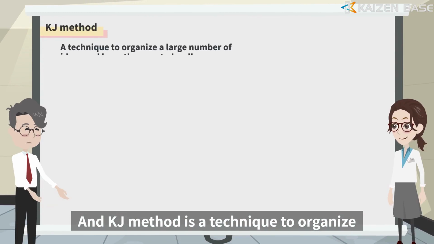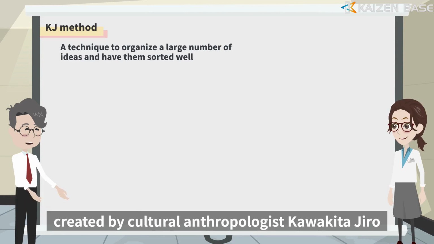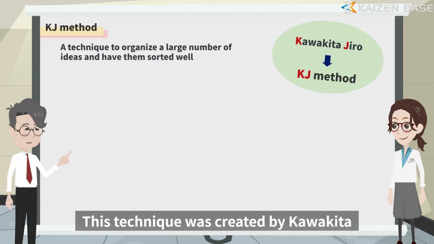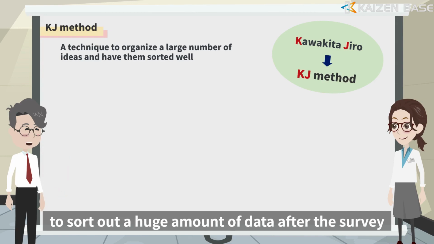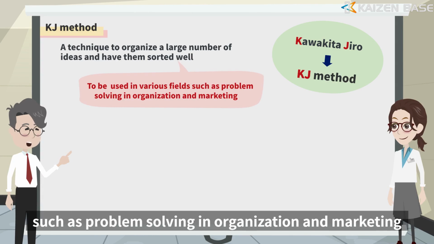And KJ method is a technique to organize a large number of ideas and have them sorted well. Since it is a technique created by cultural anthropologist Akita Jiro, it was named the KJ method after the initials of his name. This technique was created by Akita to sort out a huge amount of data after the survey, but it has come to be used in various fields such as problem solving in organization and marketing.